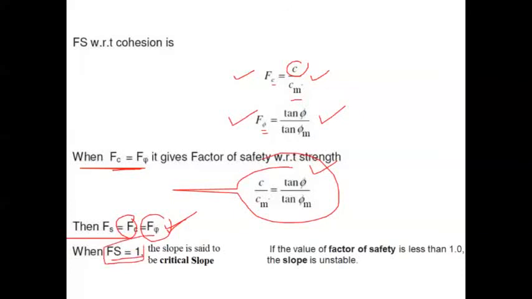Now, in general, when the factor of safety becomes equal to 1, the slope is said to be a critical slope. This is very much important, so you need to remember.